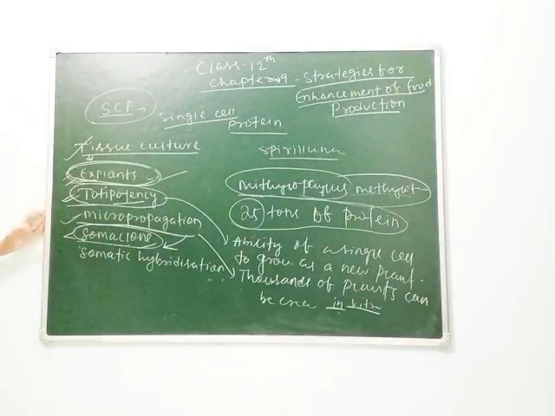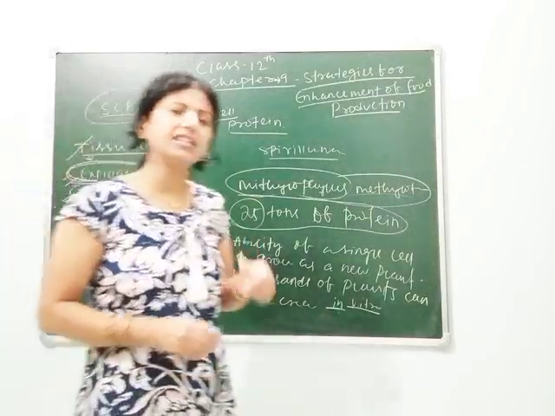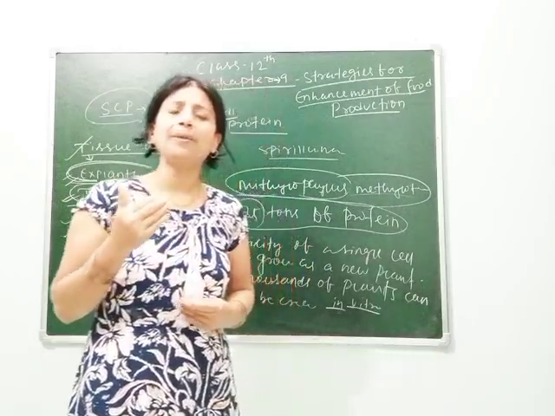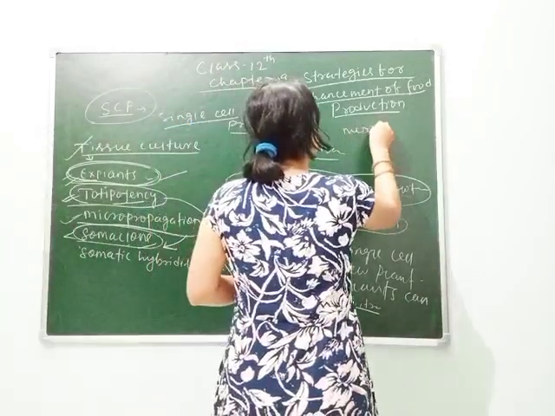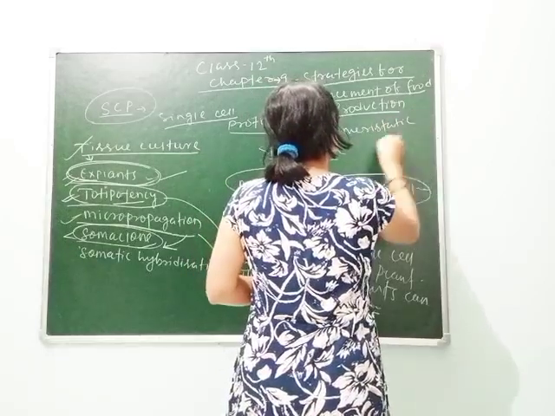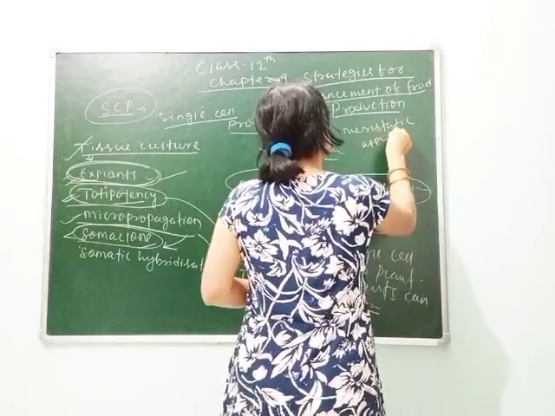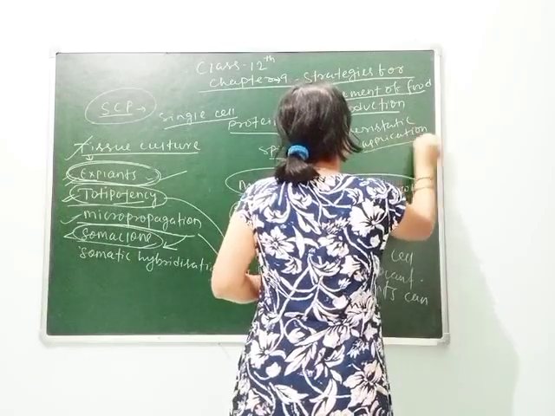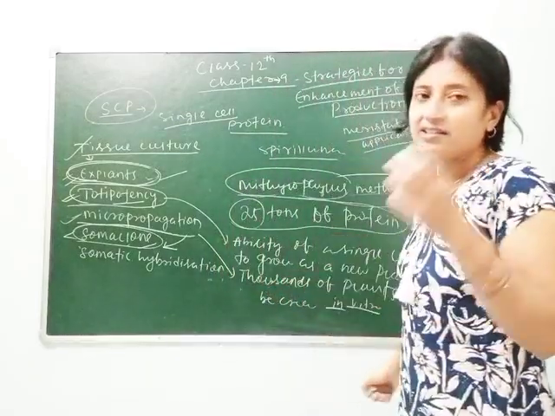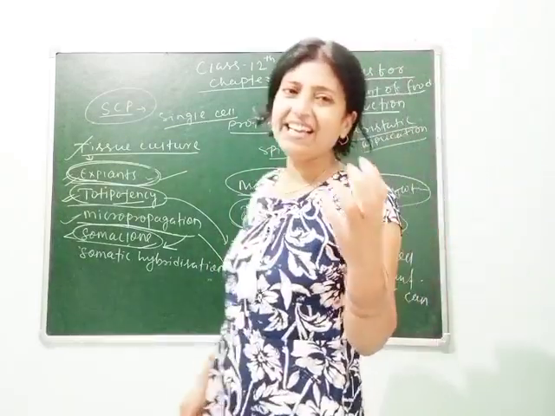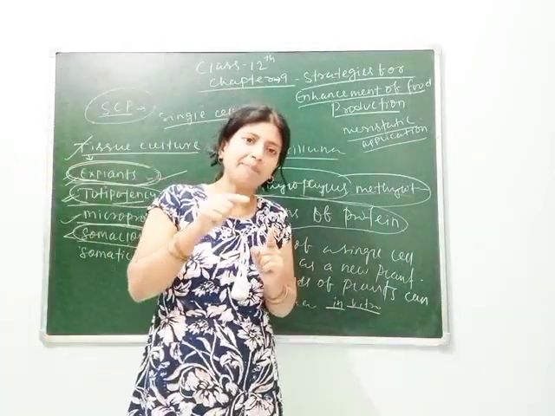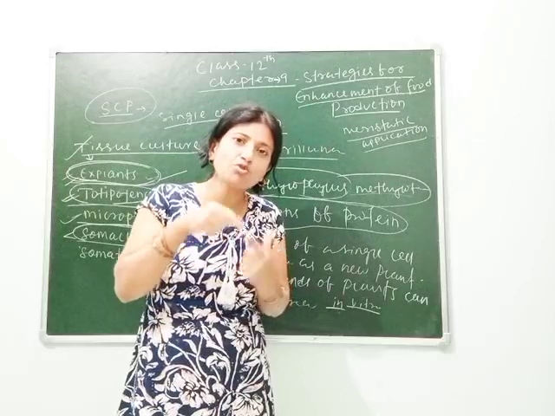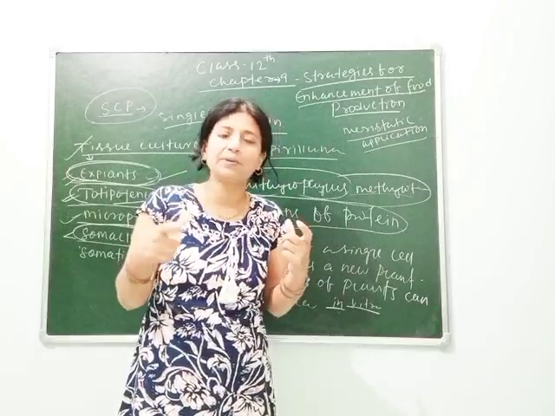Next is your meristematic application, which nowadays is very much applicable. In this technique, listen attentively students, if a plant is affected by virus, means virus infected plants can also be made into a disease free plant.